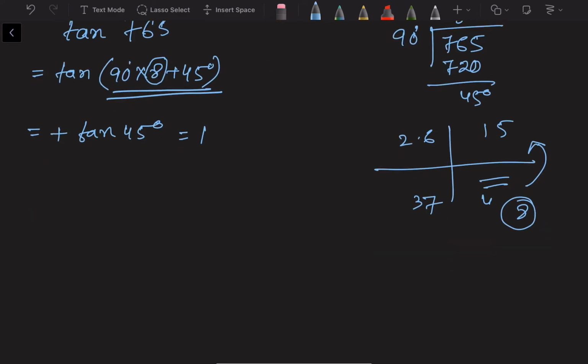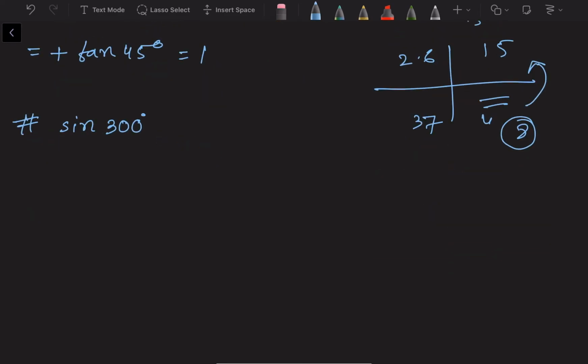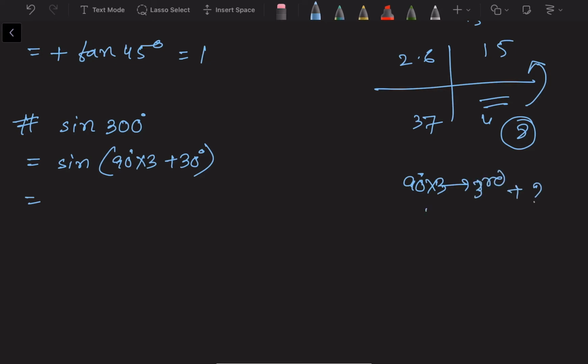Let us take another example. Suppose the next sum is sine 300. So sine 300 means sine of 90 into 3 plus 30 degree. 90 into 3 means third quadrant, and third quadrant plus something means it will jump to the next quadrant.